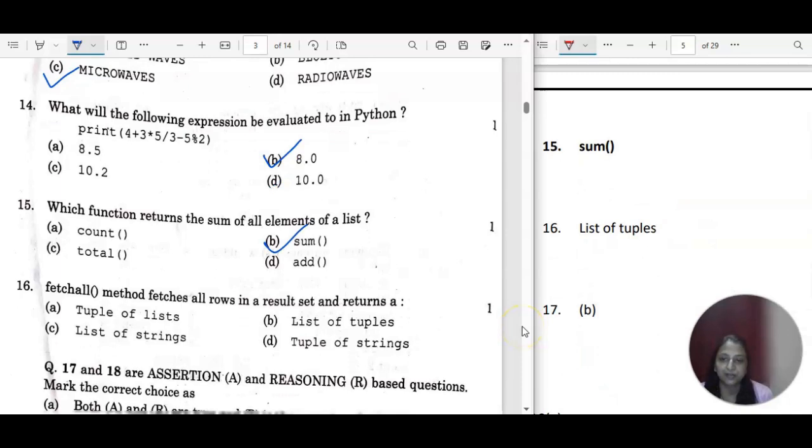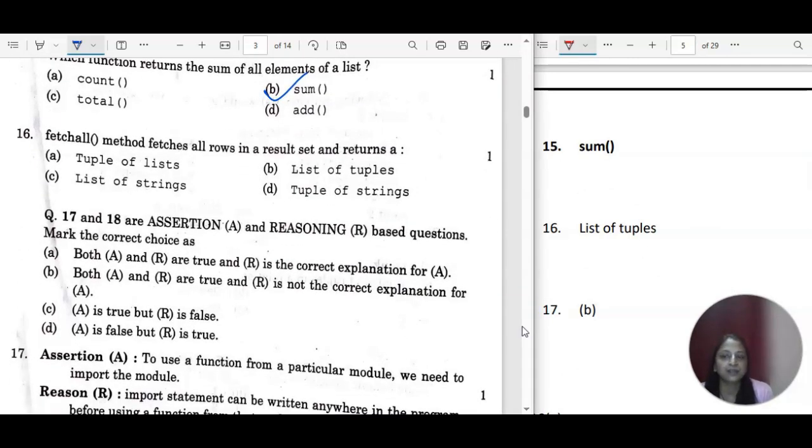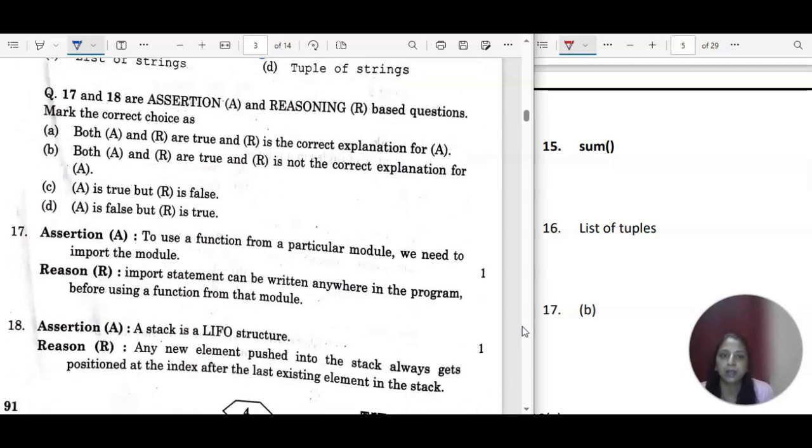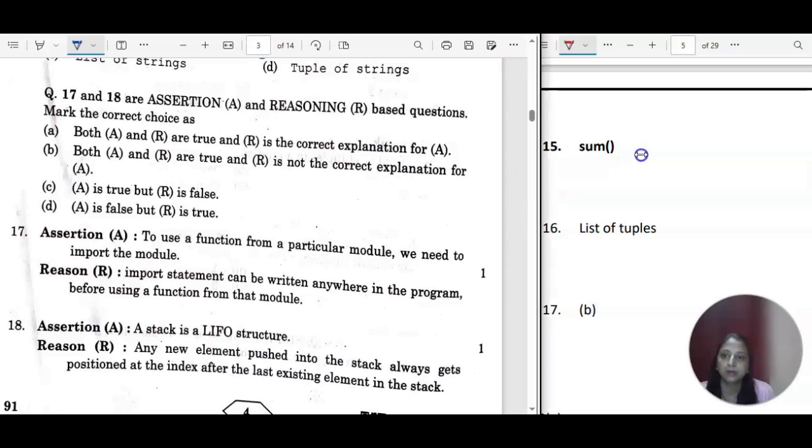Sum function. Next is fetchall method fetches all rows in a result set and returns a list of tuple. That is also a direct question. If you remember, we have the fetchall, we have the fetch function. This is going to fetch all the rows, so it will be in the form of multiple tuples and in the form of a list. So list of tuple is the correct answer.